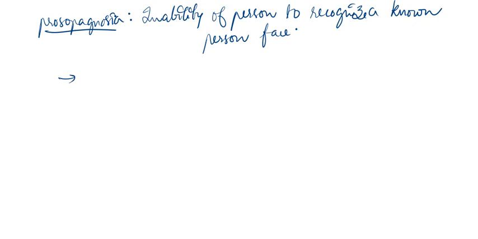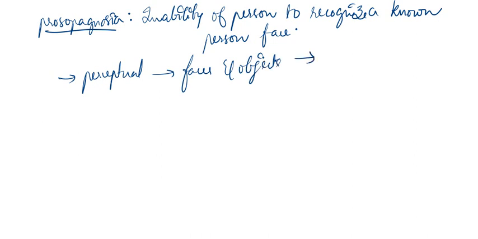So, you take the perceptual information. Perceptual information is something which we perceive through the senses: visual, auditory, smell, or any other, through the special senses. It is the perceptual information which our brain takes. But particularly regarding faces and objects, the perceptual information is generally encoded by, always remember, the primary